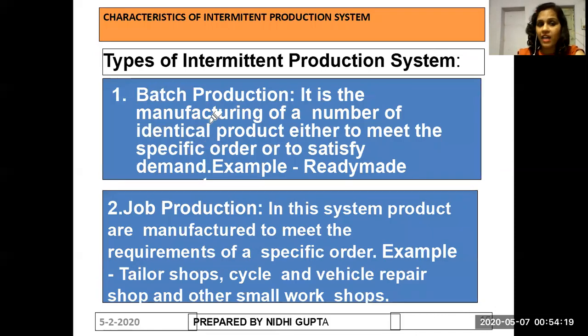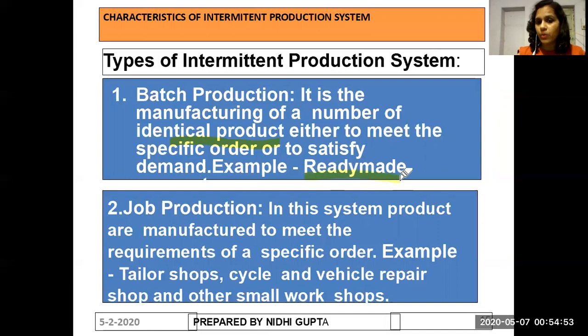Now this is the last slide, which represents the characteristics of the intermittent production system. Types of intermittent production system: number one is batch production. Batch production is when we convert our raw material into the final finished product in batches. That means it is the manufacturing of a number of identical products, either to meet a specific order or to satisfy demand.